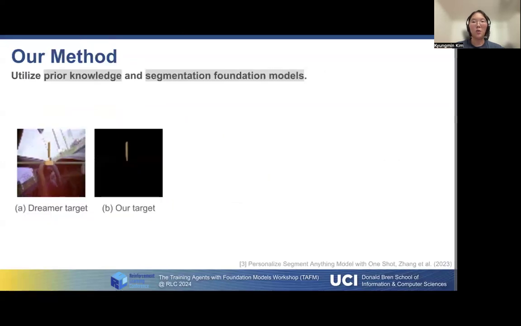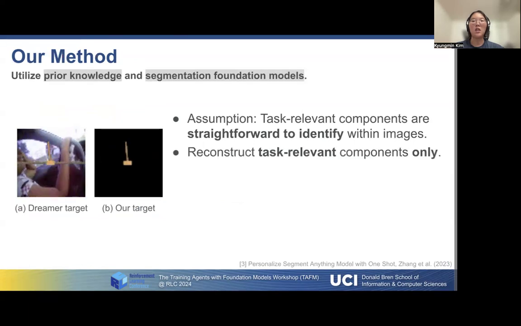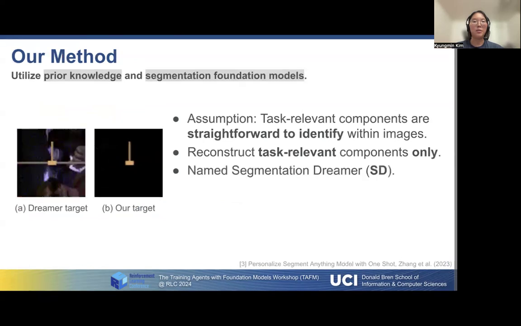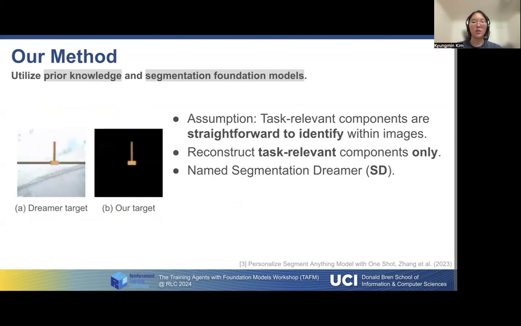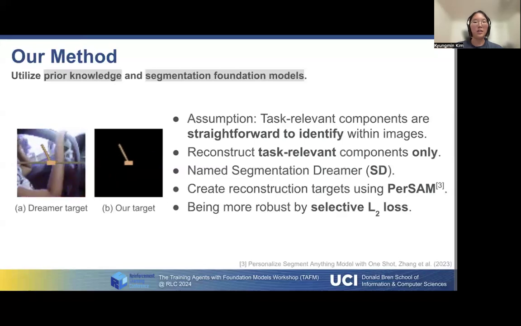To address this, we leverage prior knowledge with segmentation foundation models. We assume that task-relevant components are easy to identify in images. Instead of reconstructing the entire image, our method reconstructs only the task-relevant parts, named Segmentation Dreamer. To create targets, we use the segmentation foundation model PerSAM, fine-tuned with a single data point. More details can be found in our paper.